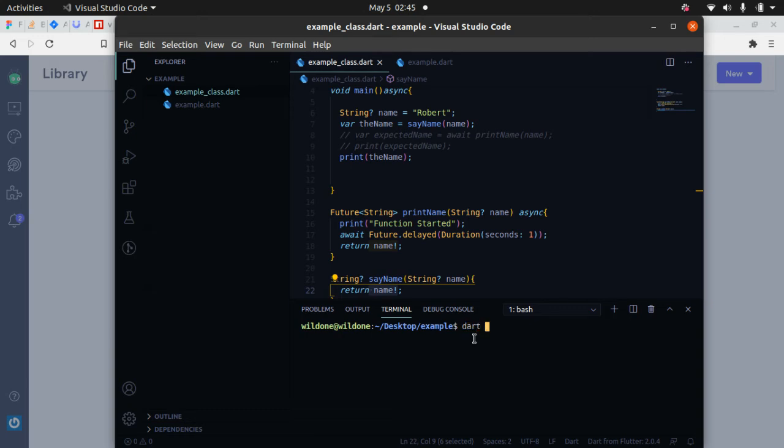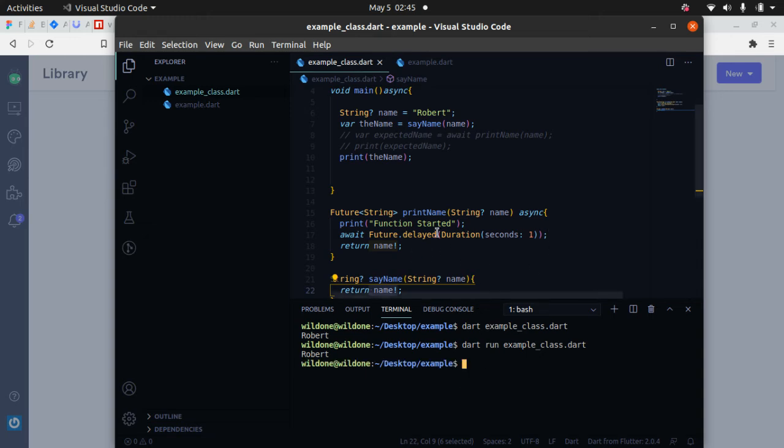To run a simple Dart program, we use that example. This is the name of the class, this is the name of the Dart file I want to run, example underscore class. So if I do this, oh sorry, I'm supposed to do okay. You could actually do that run. It actually does the same thing. I skipped the run, but using only that actually runs the program for you.